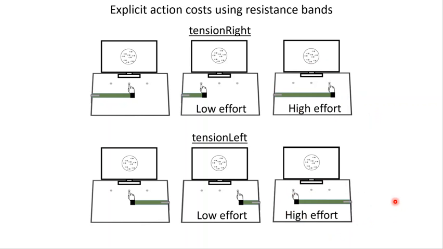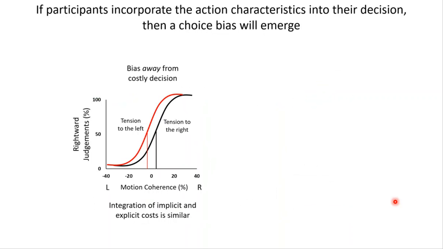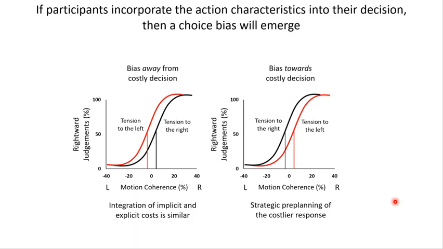To make these costs explicit, participants were able to see the band and were told about the action cost differences. Further, the tension condition was unchanged throughout an experimental session. So if participants integrate explicit and implicit motor costs into their decisions in a similar way, then participants will be biased away from the costly decision. That is, more rightward coherence will be needed to make a rightward decision when the right response has a high cost. However, since the costs are explicit and unchanging, participants may strategically pre-plan the costly response to overcome any reaction time or movement time differences between responses.